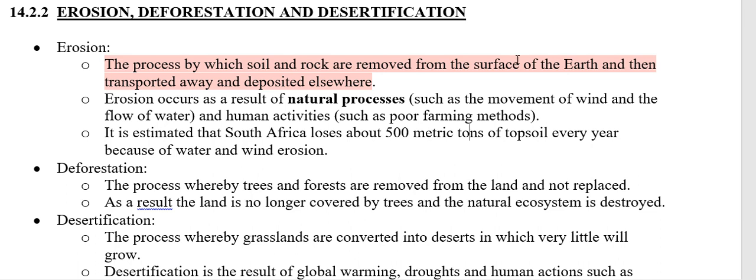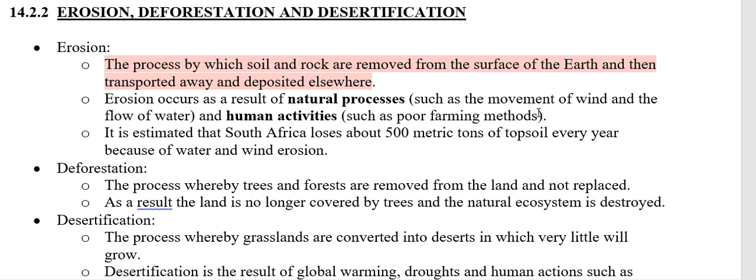It can also happen as a result of wind. When the wind blows, on a windy day, you can see the dust in the air. If the wind is blowing really hard, it picks up the top layers of soil and blows it away and puts it down wherever it puts it down. It can also be as a result of human activities.